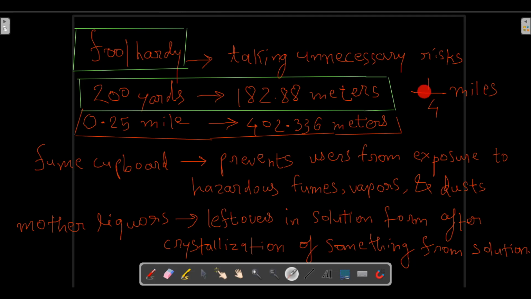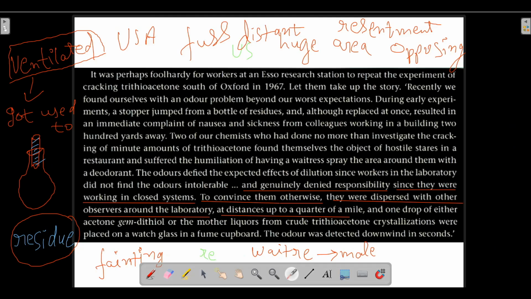A quarter mile means 1 by 4 miles, which is 0.25 miles, and 0.25 miles is equal to 402.336 meters.